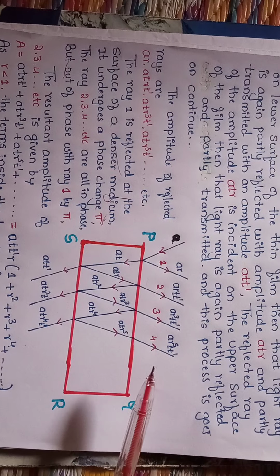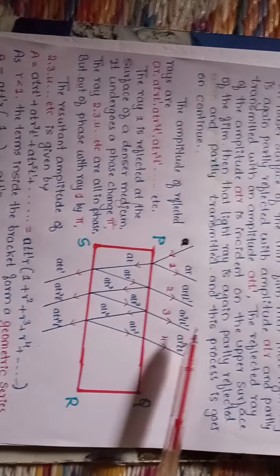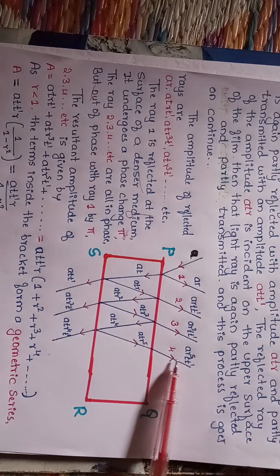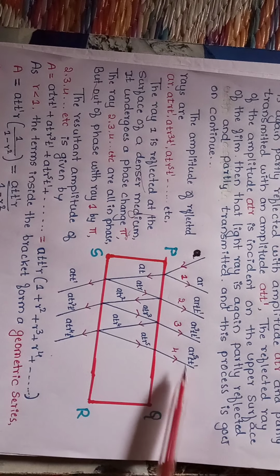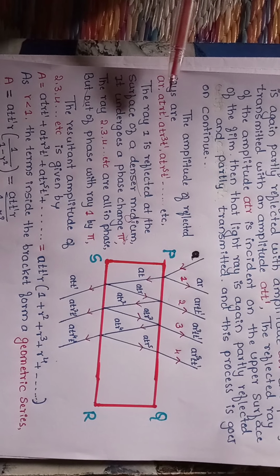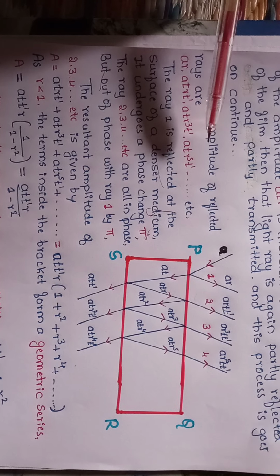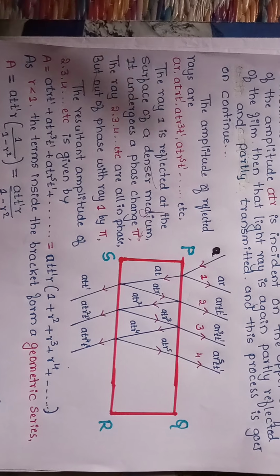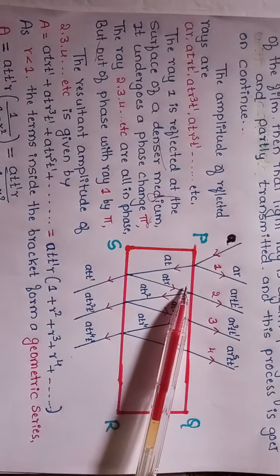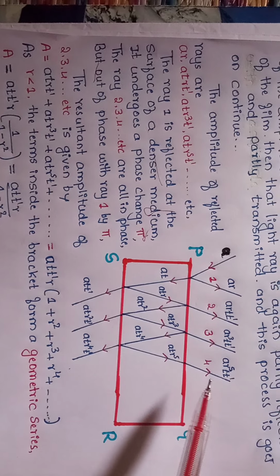The amplitudes of the reflected light rays are AR TT dash, AR cube TT dash, AR raised to 5 TT dash, and so on. That you have to write here. This is the first reflected ray, the second one, third one, fourth one, and so on.